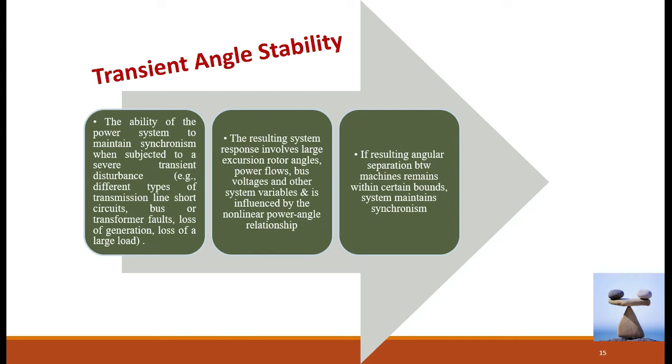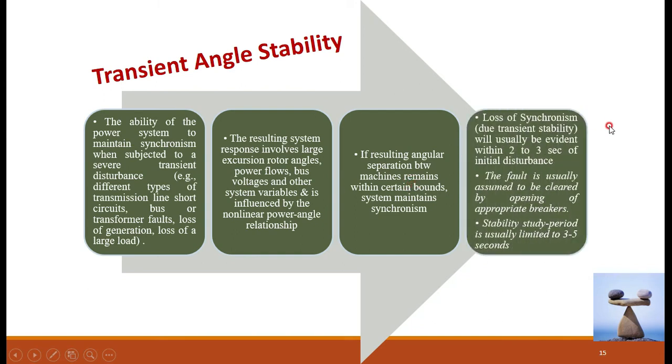Consider the resulting angular separation between the machines, that is, the number of machines operating in parallel. If the fault is severe and the change in the angular separation between the machines remains within certain bounds, then the system maintains synchronism. Otherwise, the system goes to an unstable condition. The loss of synchronism due to transient instability will usually be evident within 2 to 3 seconds of the initial disturbance. That is, within that time only you have to take the corrective measures.